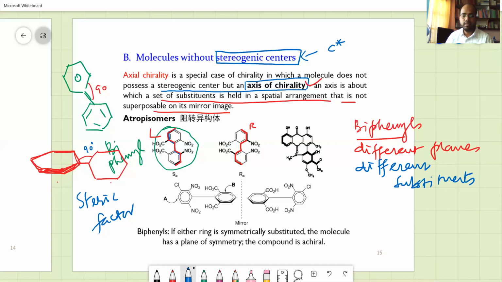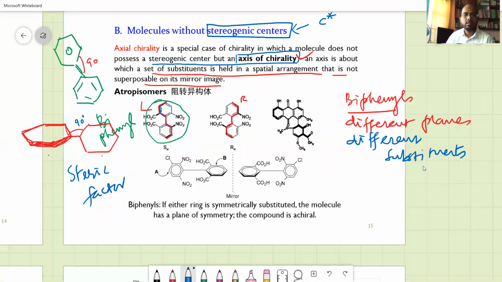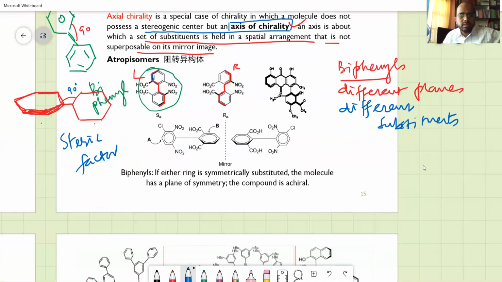So we have examples also. See, this appears to be in plane, whereas this is completely facing you, so this is flat, and this is not flat. Now it is flat to earth, it is like this, and this one is like this.